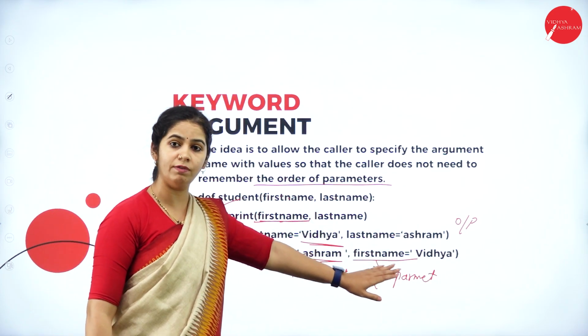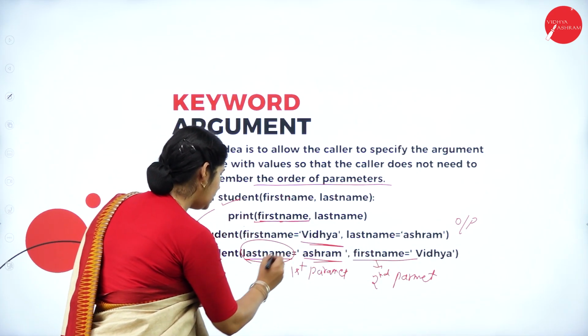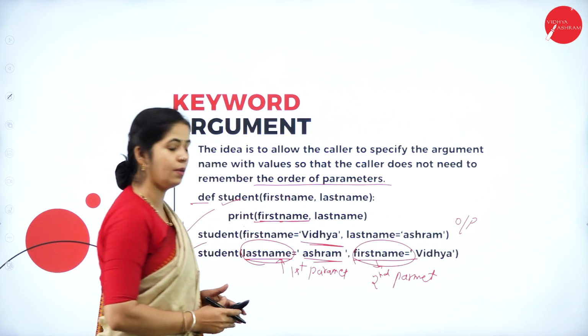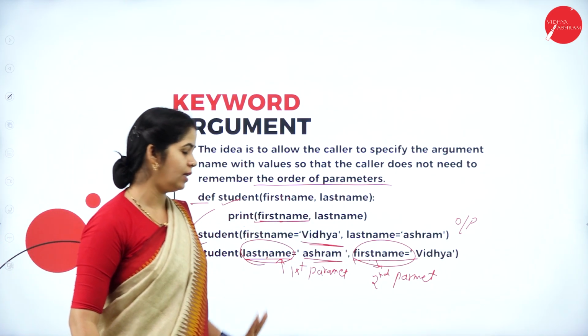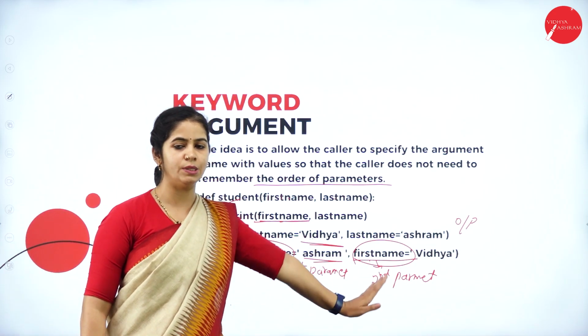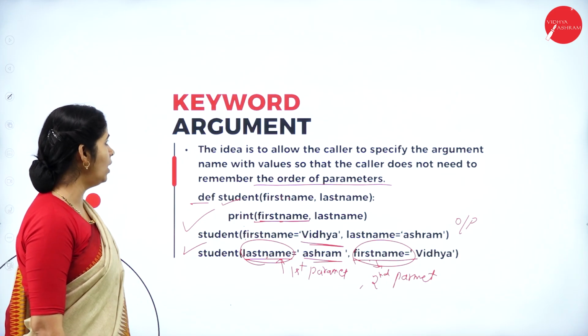But the output will be the same, because it always takes the keywords that we have passed. It will go to the first name and to the last name. Output will be displayed as Vidya Ashram itself. This is about keyword arguments.